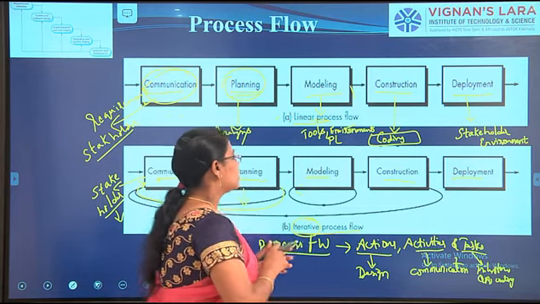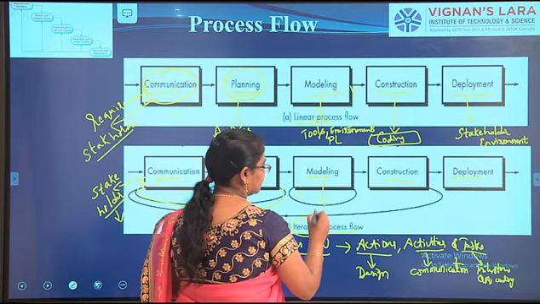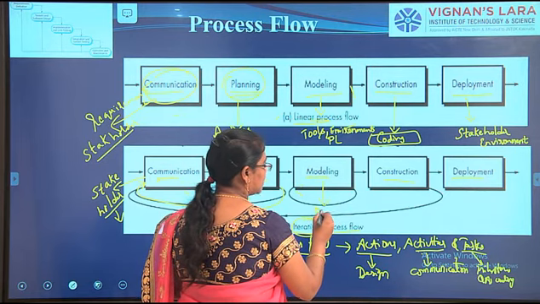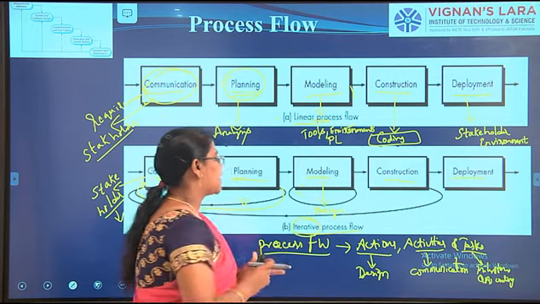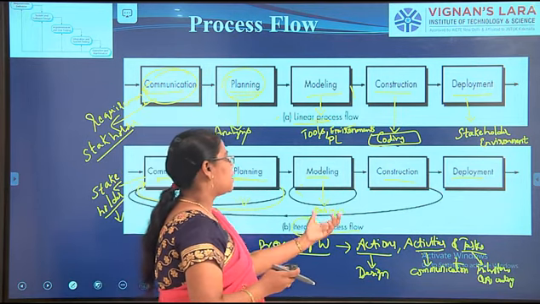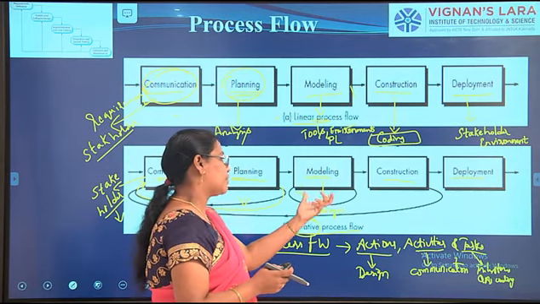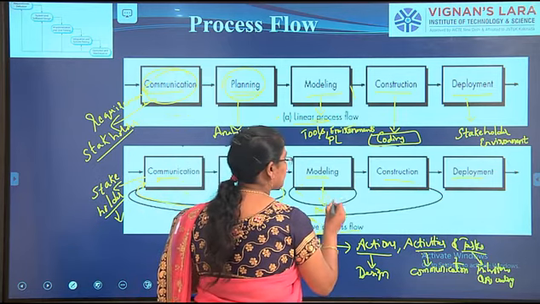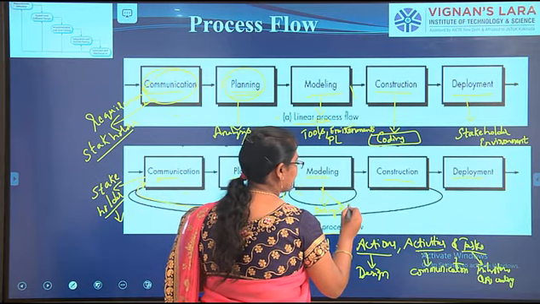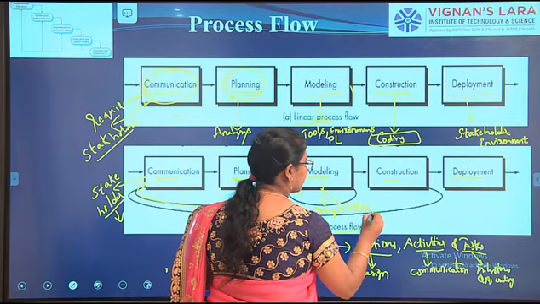In that modeling, according to the planning, they will select some design tools. If the design tool is not accurate for the development of the project, again they will go for the modeling, that means different tools. They will try different tools and environments.